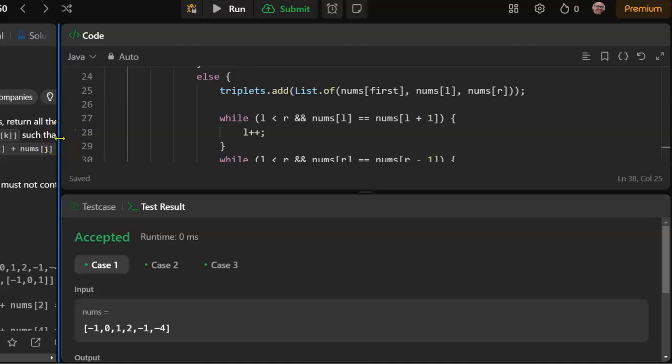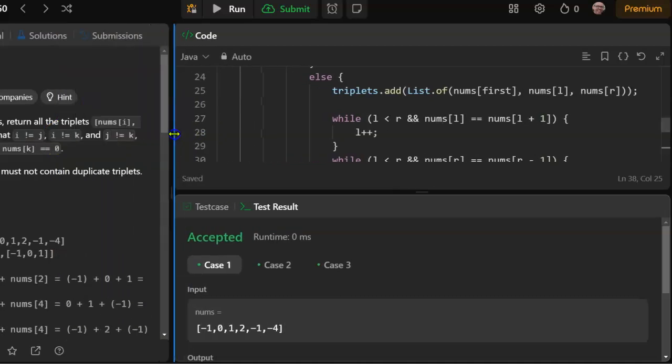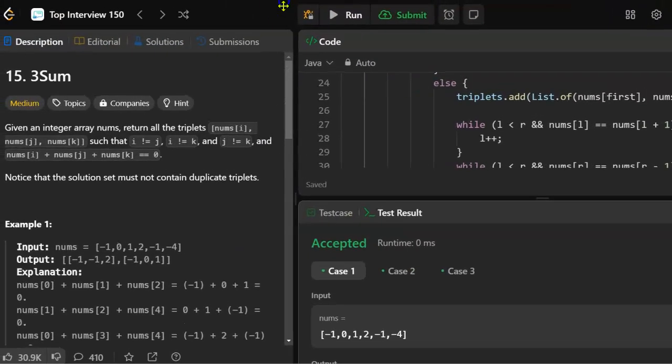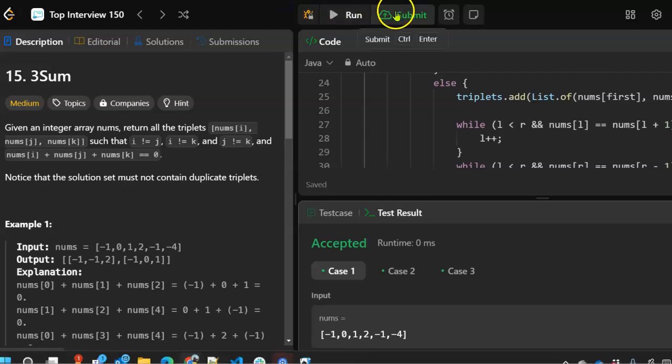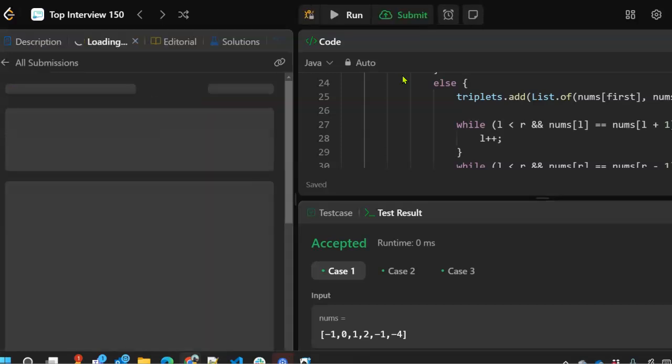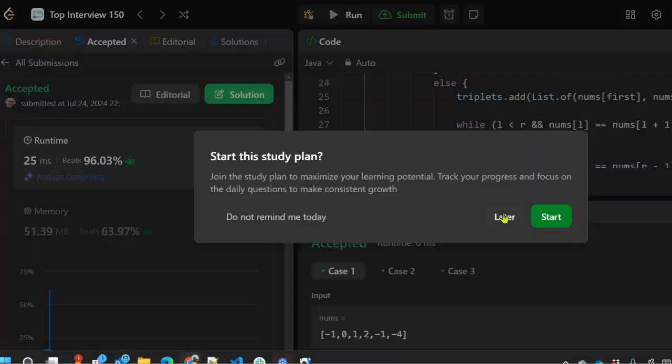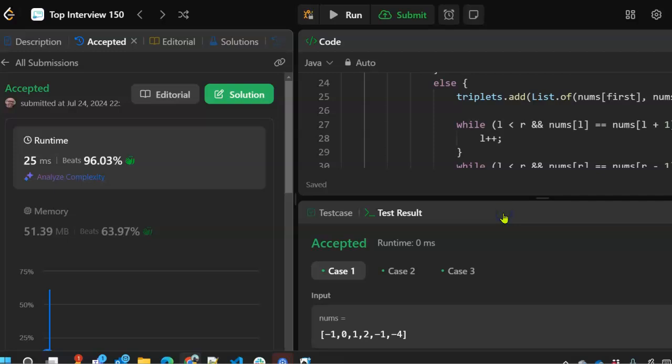Let me scoot this over so we can see what happens on the submit. And go. That's accepted. Okay, 25 milliseconds.